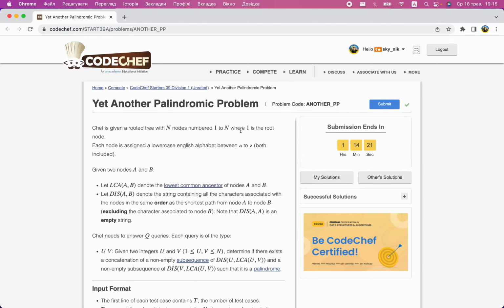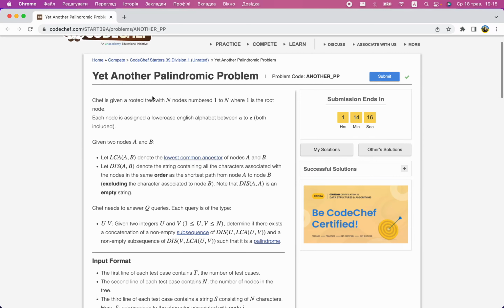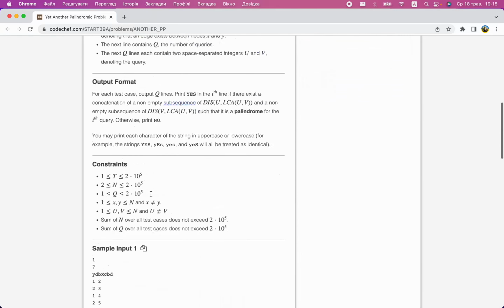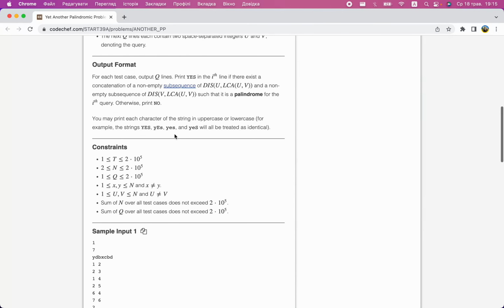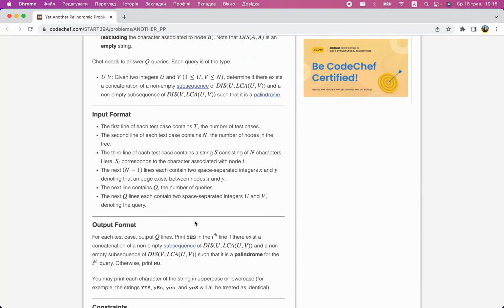In the last problem, yet another palindromic problem, we were given a tree. We're concerned with LCA, and each vertex in the tree had a character label. In this problem, you were given queries of the form: 2 vertices. Then you need to take some subsequence of the path from the first vertex to the LCA, some subsequence of the path from the second vertex to the LCA, concatenate them, and get a palindrome.